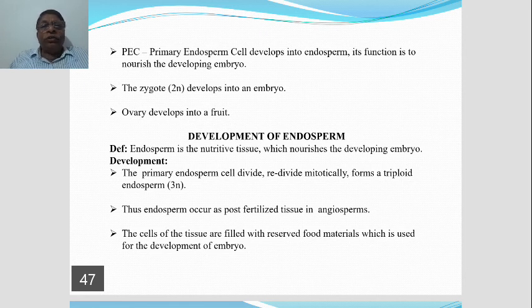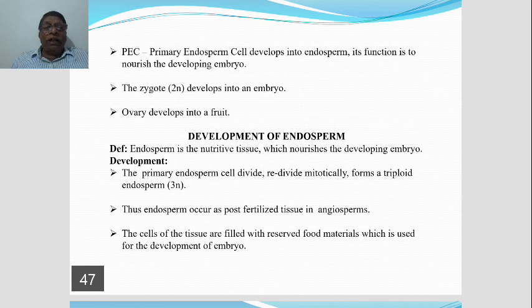What happens to the zygote? The zygote is a diploid one. The zygote divides and redivides and develops into an embryo. So, the ovary.